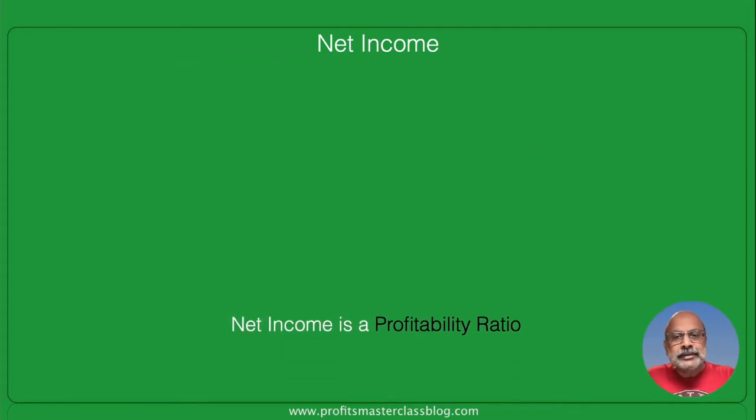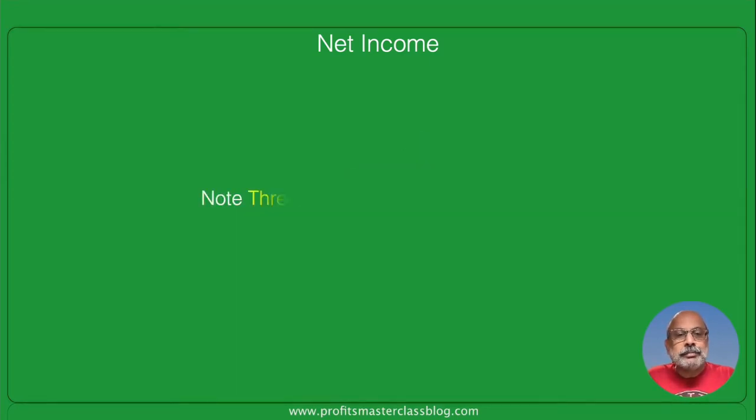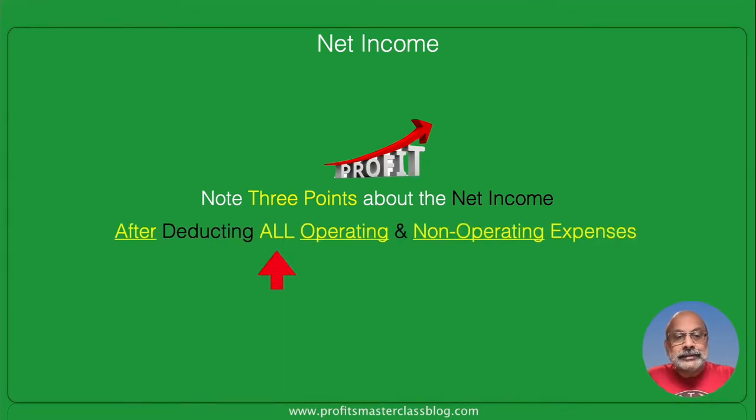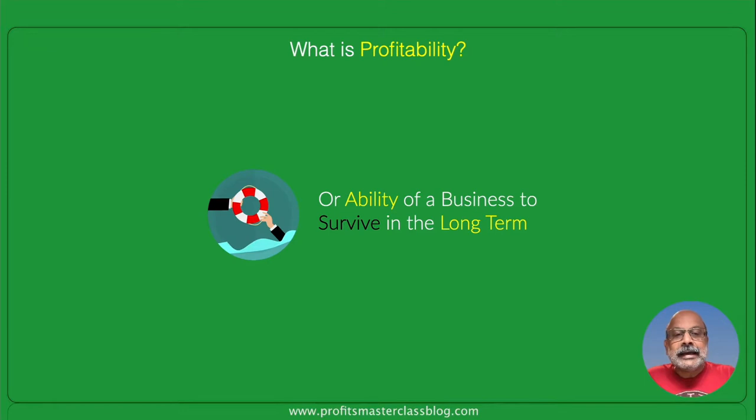As I said, net income is a profitability ratio, and it measures the profitability of a hotel after deducting all operating and non-operating expenses. Note 3 points about the net income. It's after deducting all, that means every kind of expense included, every kind of operating expense included, and every kind of non-operating expense. But you would want to know, what is profitability in the first place?